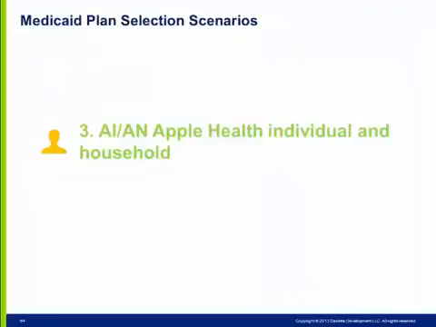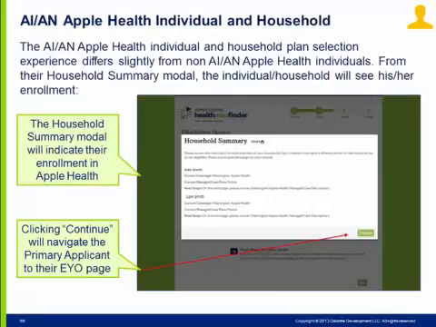Lastly, let's review an AIAN Apple Health individual and household scenario. Like any other household application, the household summary modal will display the enrollments of each individual in Apple Health. When they click Continue, they will be navigated to the EYO page for AIAN. If this is a mixed household with AIAN Apple Health and non-AIAN Apple Health members, the household will first be directed to the non-AIAN Apple Health Explore Your Options page, and then the AIAN Apple Health Explore Your Options page.